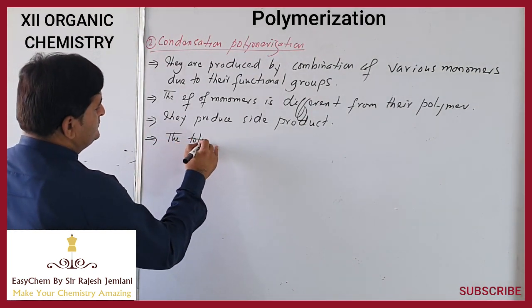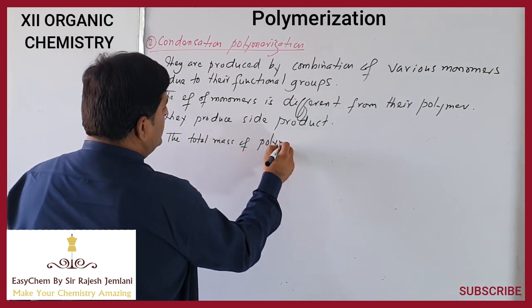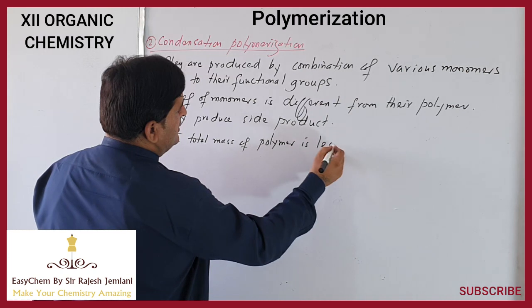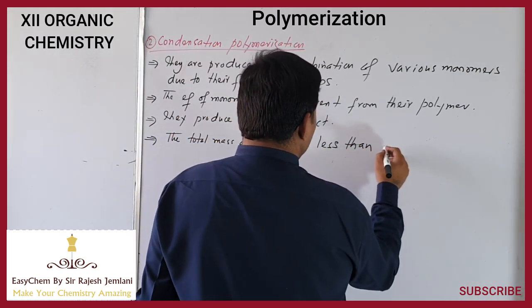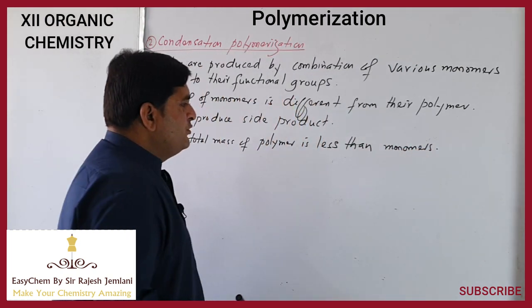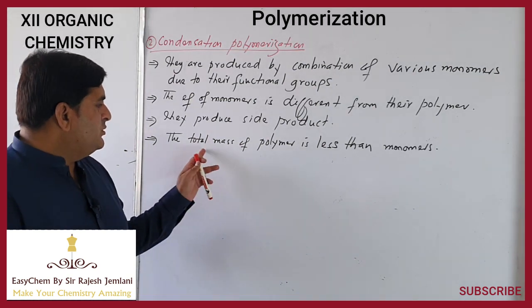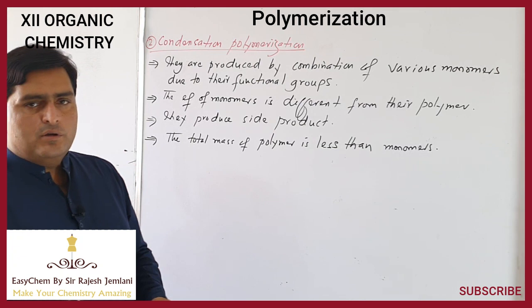The total mass of polymer is less than monomers. The total mass of monomer is slightly greater than the total mass of polymer due to production of side product.